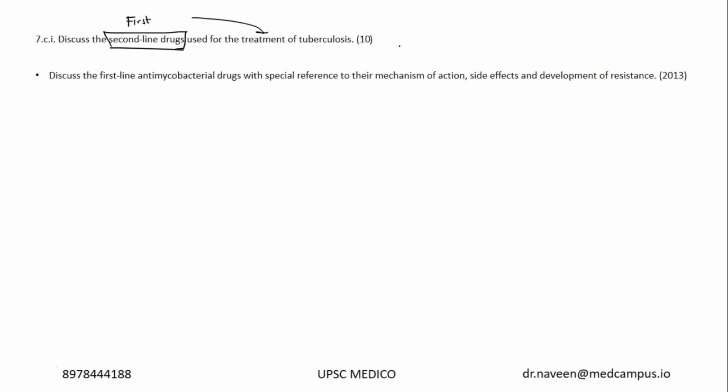If you are not sure about the list of second line drugs, anyway we did discuss in detail the management of MDR and XDR TB, right? Therein I gave you all the protocols or algorithms of how to manage multi-drug resistant or extremely drug resistant TB. What is the role of cycloserine and all these drugs is clearly given. You can just enlist them, but just giving a list will not give you 10 marks, right? You should be able to give a little more on the mechanism of action and adverse effects associated with these drugs.